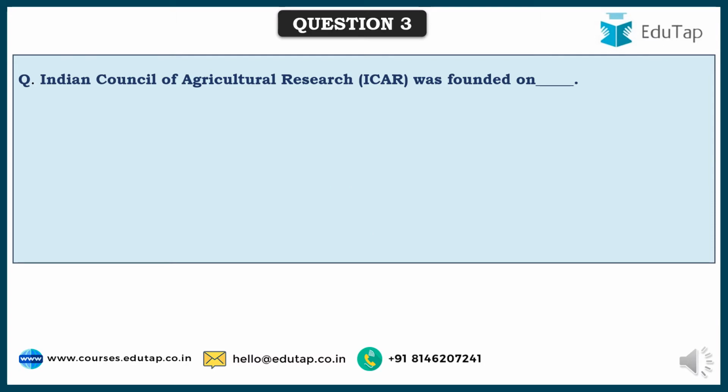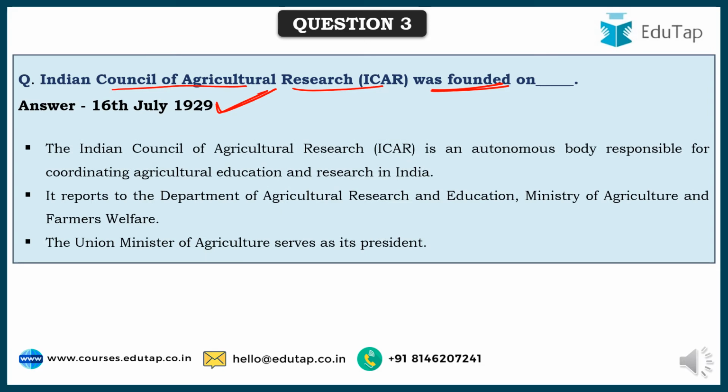So friends, here comes our next question, which is one straight question. Indian Council of Agricultural Research, ICAR, was founded on which date, they had asked, and the correct answer is 16 July 1929. ICAR is one such organization which coordinates India's entire agricultural education and research.